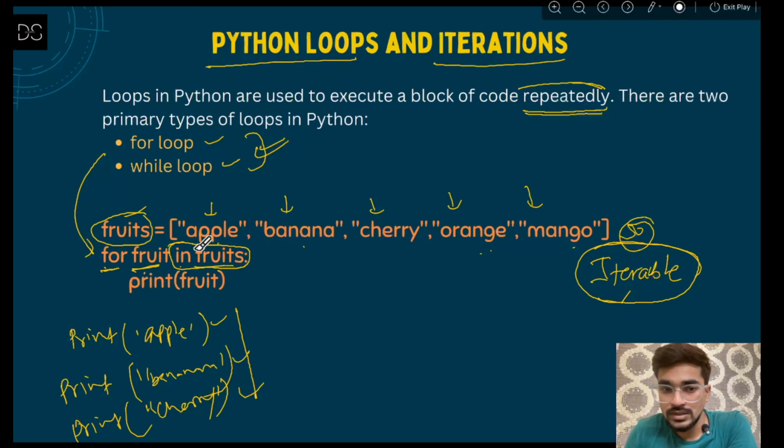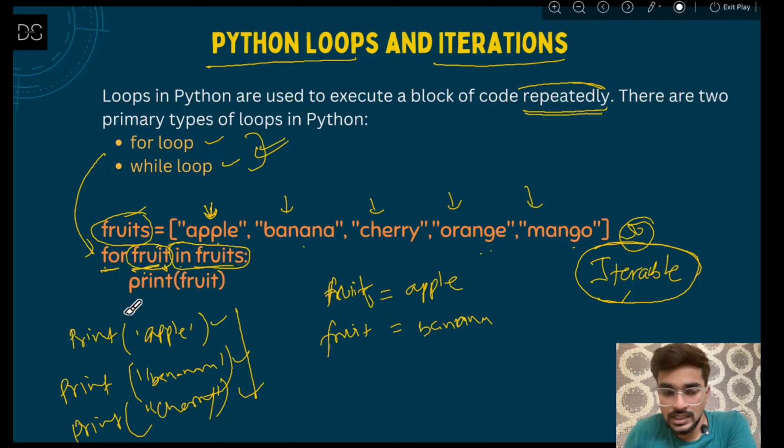So that means this is iterable, and inside that whatever elements you have, you are iterating. So fruit जो भी आपने यहाँ पे टर्म दिया, for fruit in fruits, fruit का जो value है, that is going to be taken one by one as apple, then banana, then cherry, then orange and mango. So first of all fruit equals to क्या होगा? Pardon my handwriting. First of all fruit will be equal to apple. Then again fruit will be equal to banana.